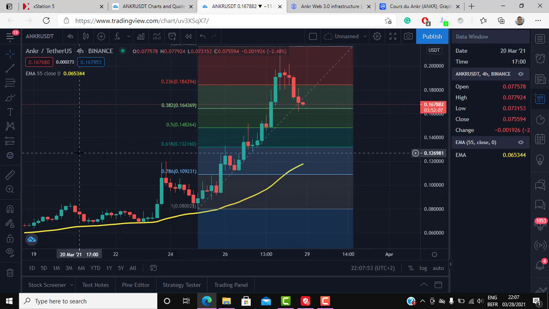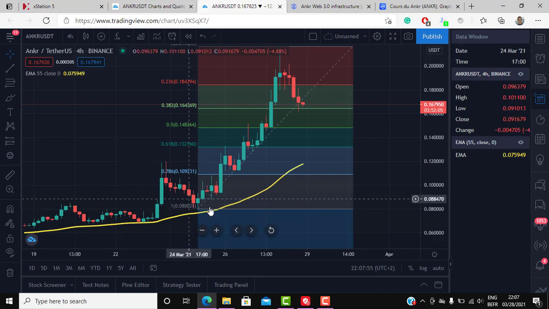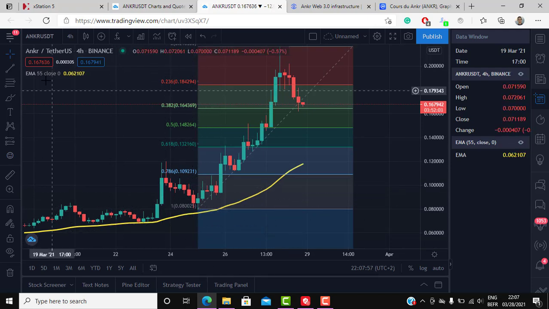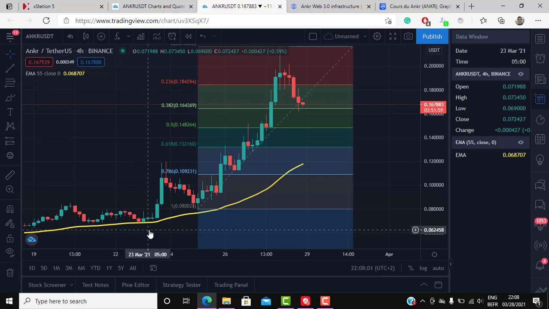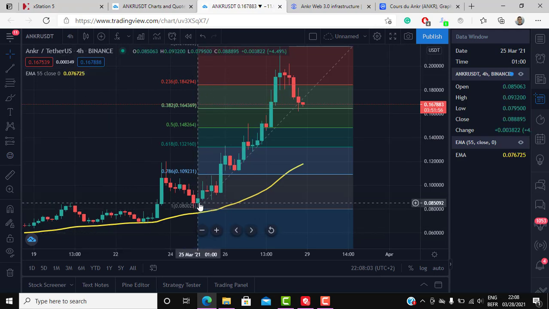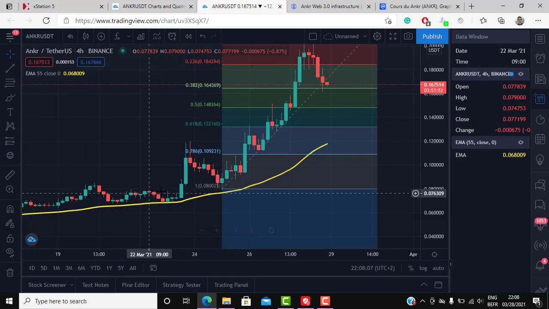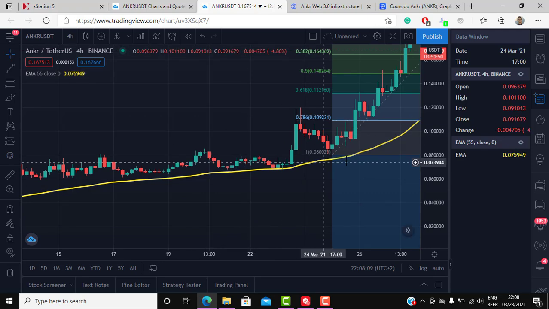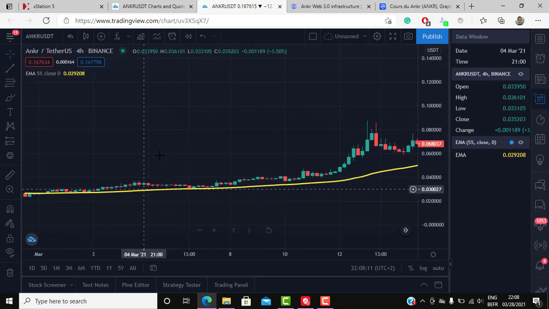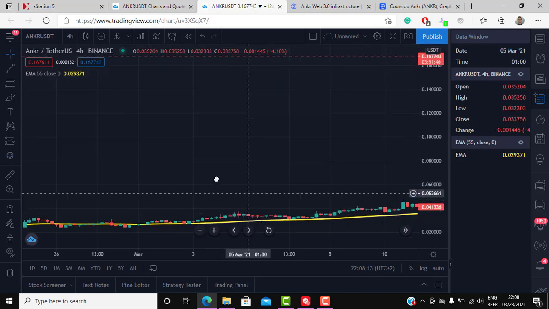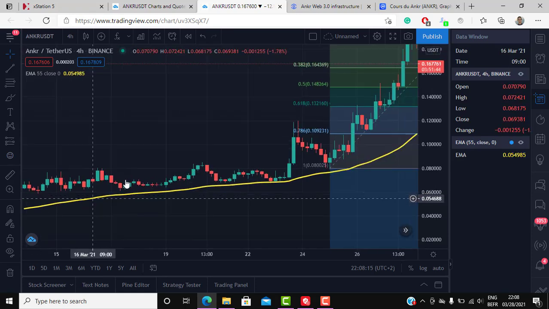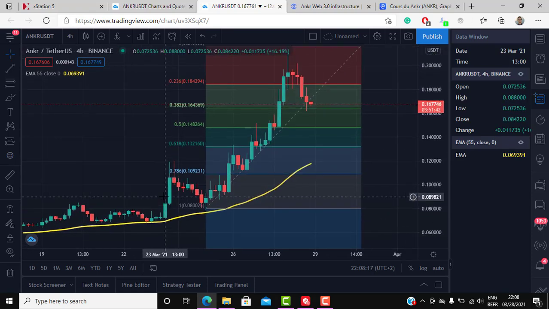Why am I looking at this EMA? Because this EMA has done a very good job. It's a 55 period EMA on a 4-hour chart. This EMA has done a very good job at keeping the prices up. As you can see, the price U-turned around here, and here, and here, and here. And this EMA has supported the price during the entire bull phase that we're in right now.